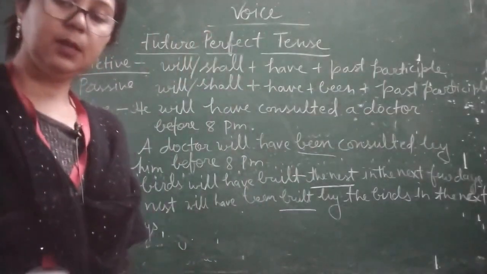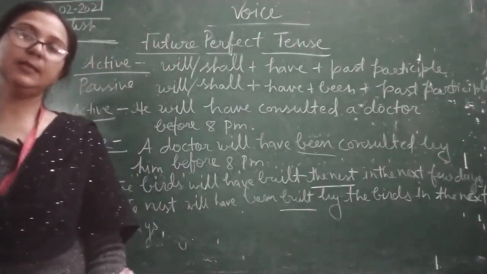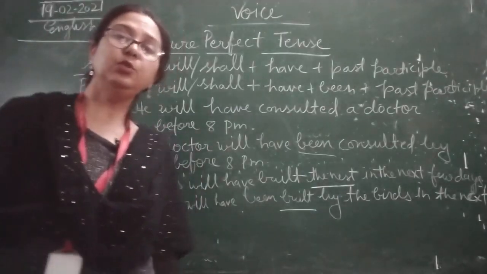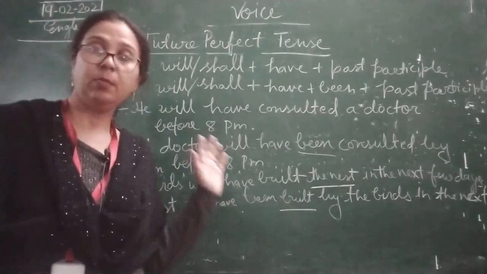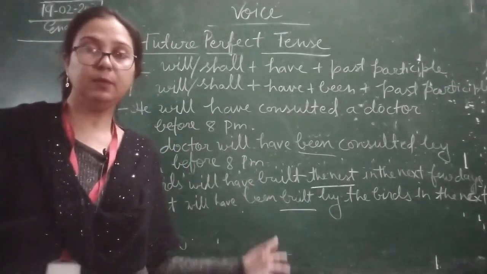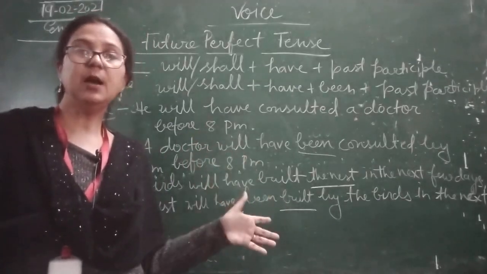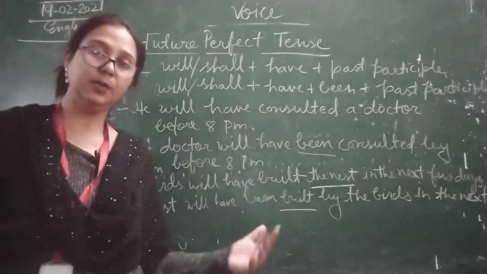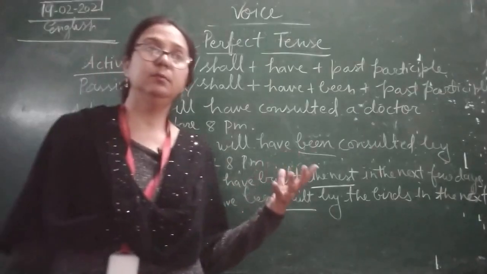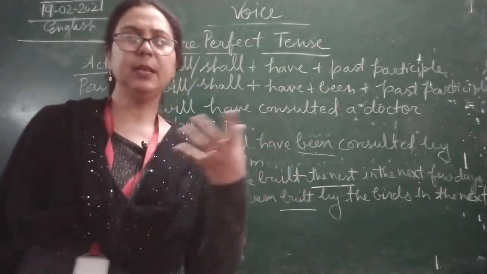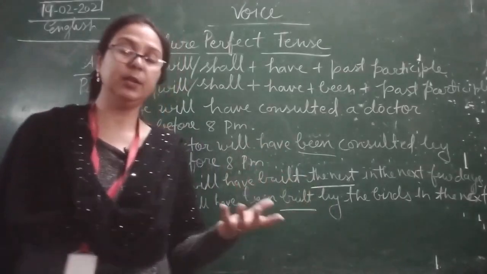So children, after this future perfect tense, as you all know children, for future perfect continuous tense we are not supposed to make passive voice. So that is why we are not going to study this. Now after this we will start modal auxiliaries. I will give you a few examples: can, could, may, might, ought. These are all modal auxiliaries.